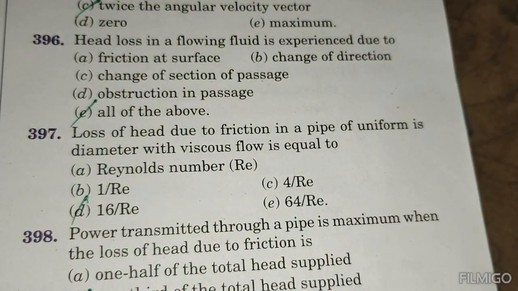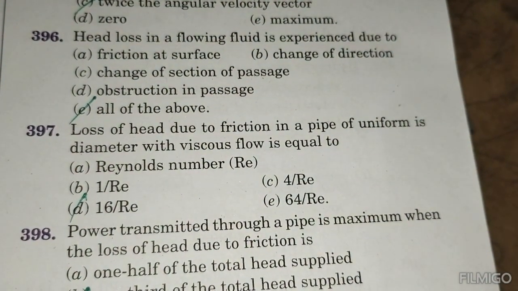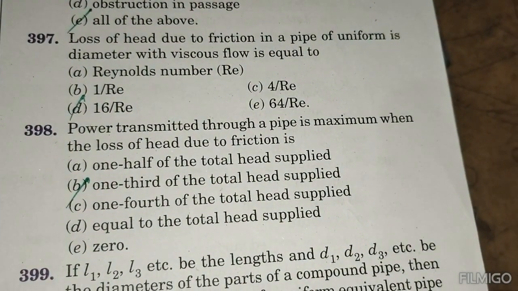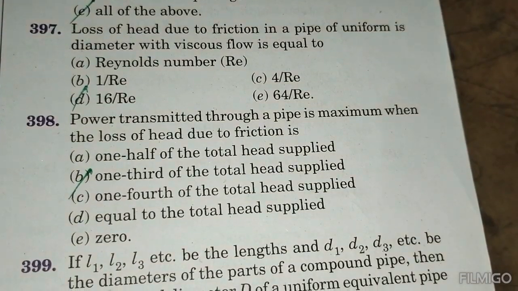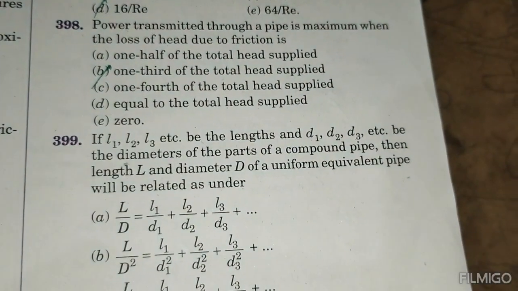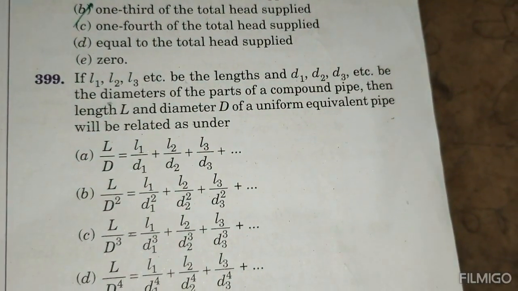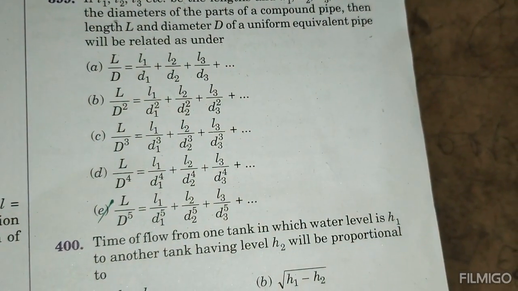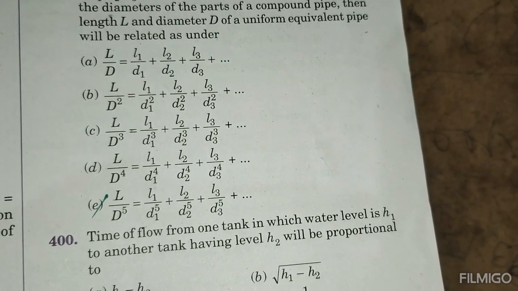Loss of head due to friction in a pipe of uniform diameter with viscous flow is equal to 16 by Re. Power transmitted through a pipe is maximum when the loss of head due to friction is dash 1/3 of the total head supplied. For L1, L2, L3, L1 is equivalent, will become to dash 1 by d power of 5, L1 by d1 power of 5, L2 by d2 power of 5 plus L3 by d2 power of 5.